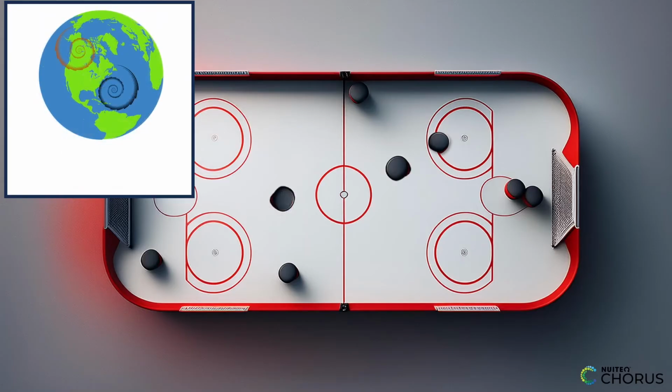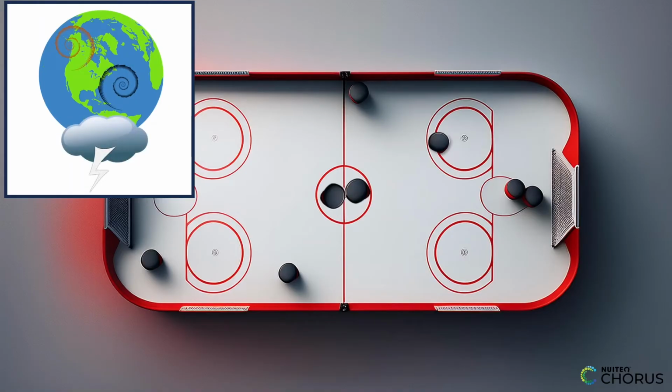Sometimes, different air masses can collide, just like when two pucks hit each other on the air hockey table. When this happens, the weather can change suddenly, like when the warm and cold air masses collide. It can cause a storm.